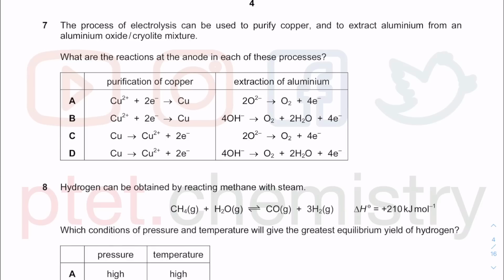Question 7. So this one has been taken out from the current new syllabus because this is electrolysis of aluminum oxide with cryolite.